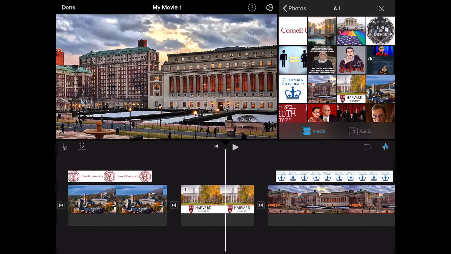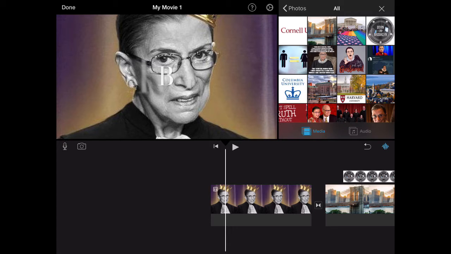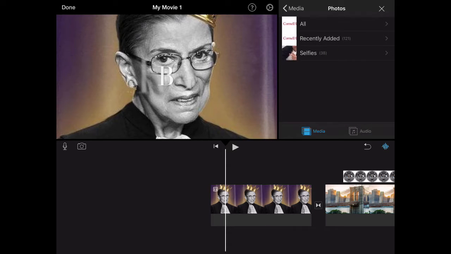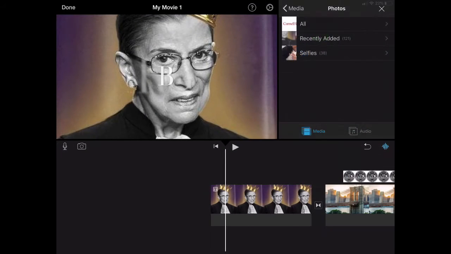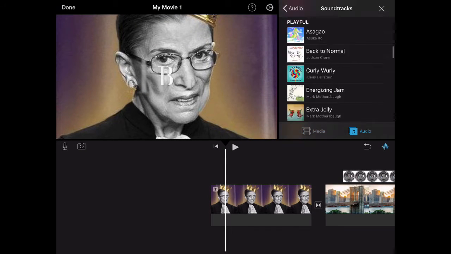Okay, I like the way this is looking. I've got things looking the way I want. Now it's time to add in a soundtrack. So I went in earlier and I listened to a bunch of these soundtracks to try to find one that I thought best fit Ruth.